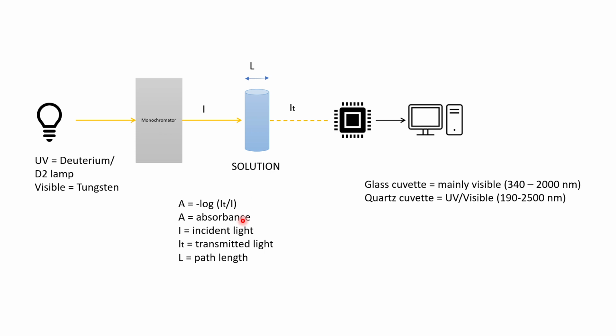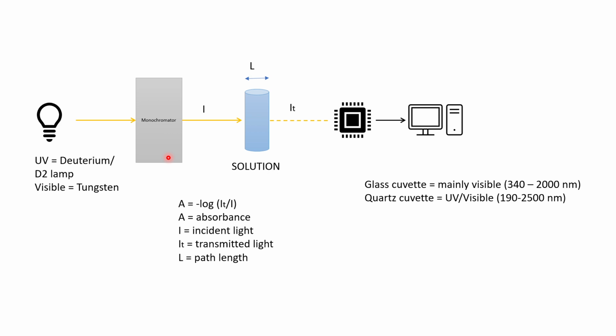So let us come to the principle of the UV spectrophotometer. For example, we have a light source. Here we are talking about the UV and the visible source, which corresponds to light, meaning it has wave and particle nature. I'm not going into the physics of duality, but let us consider it as light only. For UV we use the deuterium or D2 lamp, also called the hydrogen lamp, and for the visible region we can directly use tungsten. These two are the light sources present in the UV visible spectrophotometer.